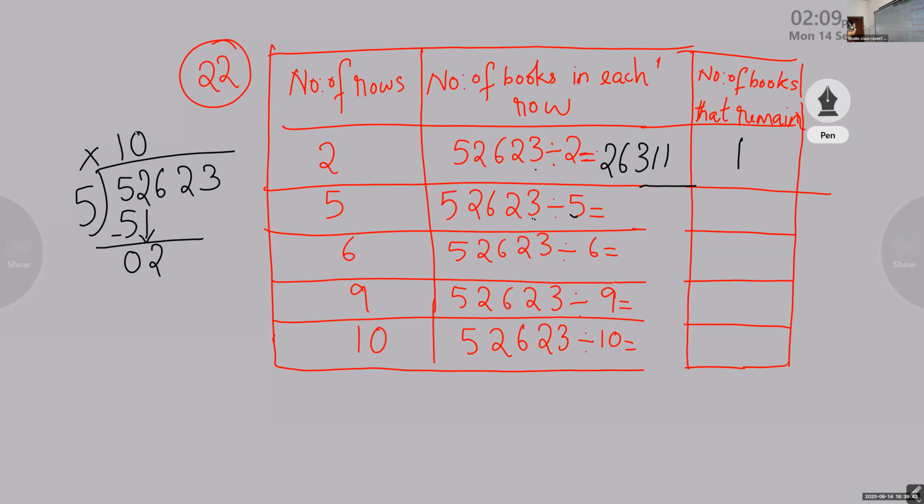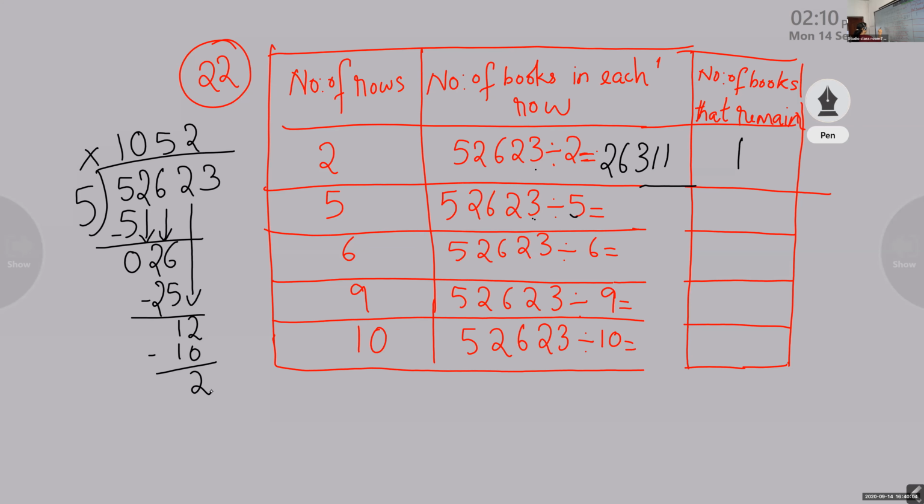So what do you have to do? Keep 0. Then bring down 6. Now 26, you know 5 into 5 is 25. So when you do it, it's 1, bring down 2. 5 2s are 10.